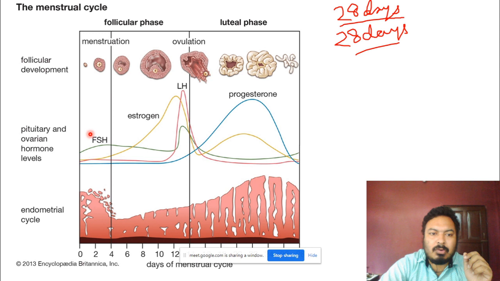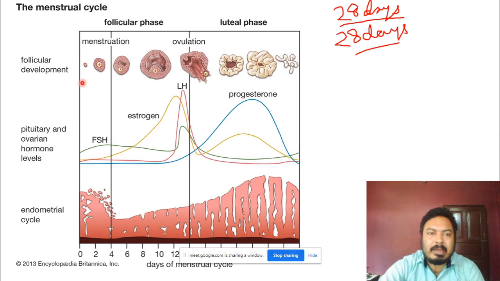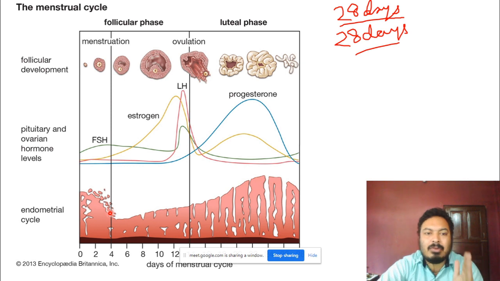So what is happening in this particular 5 days? Now see, in these 5 days, this is the lining of the endometrium. Just to remember, the endometrium is a membrane which is found in the uterus. So the uterus has a particular inner membrane which is known as the endometrium.